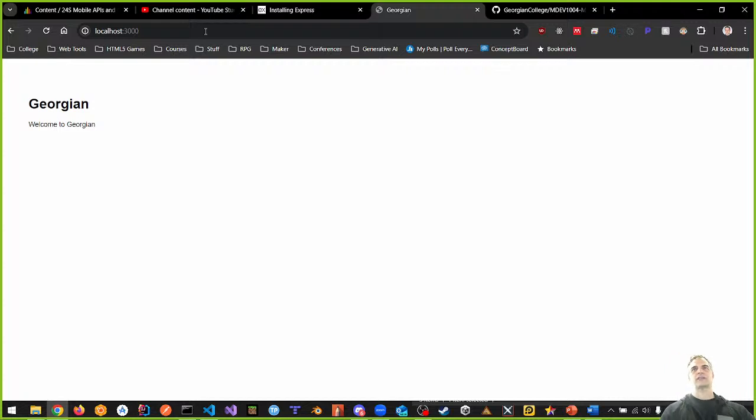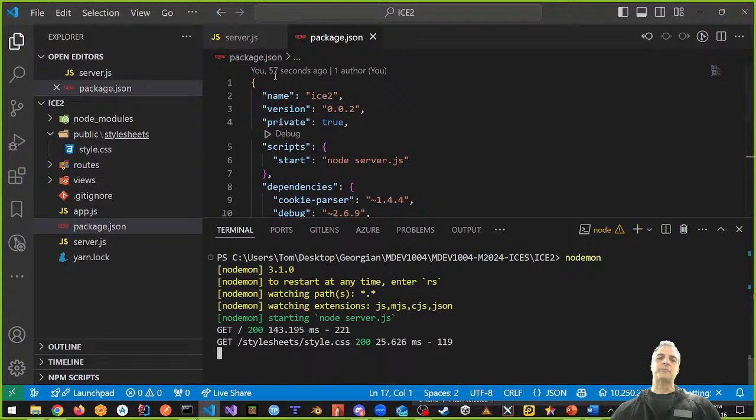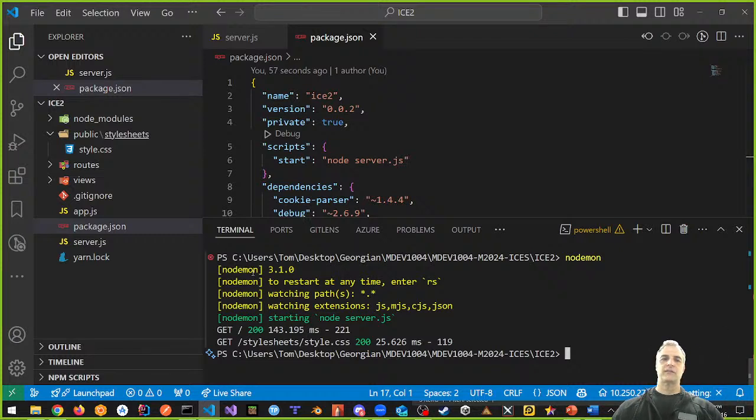Welcome to Georgian, like we had last week. The exact same thing that we had last week, except last week we were using www. This time we're in the bin, and this time we're using server.js. That's the difference so far. Okay? Let's inspect this stuff a little bit more, but I'm going to stop nodemon for a second. We have to make more changes. Let's make some more changes.